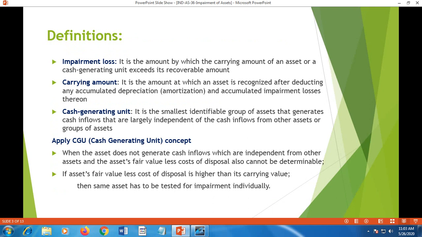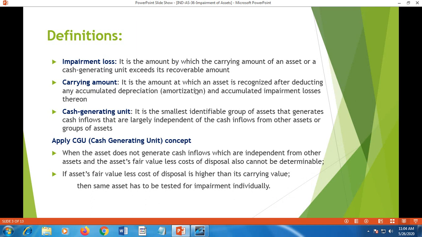Now, let us consider some definitions before going through the meaning and application of impairment loss. Impairment loss is the amount by which the carrying amount of an asset or cash generating unit exceeds its recoverable amount. That means when the amount shown in the balance sheet is more than its recoverable amount, that is marketable value, then that loss is known as impairment loss.